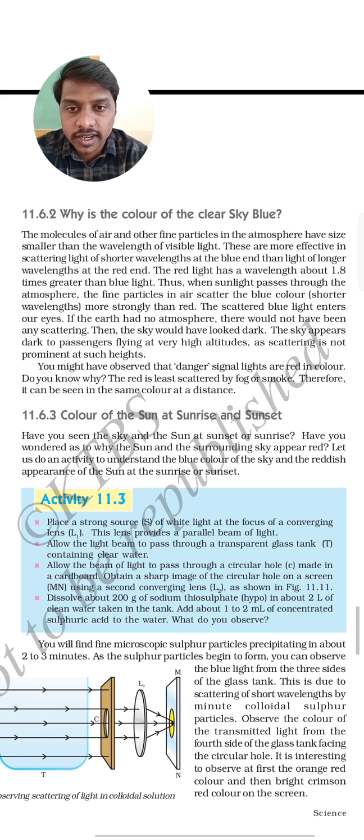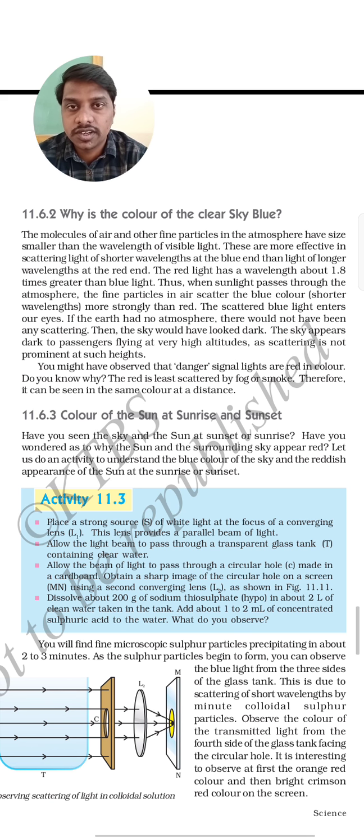So the red colour has a wavelength 1.8 times greater than the blue colour light. So it passes through the atmosphere very straight. But blue colour light has a much shorter wavelength. So that's why it will scatter in the atmosphere. The fine particles in the air scatter the blue colour of shorter wavelength more strongly than red. The scattered blue light enters our eye. If the earth had no atmosphere, there would not have been any scattering.